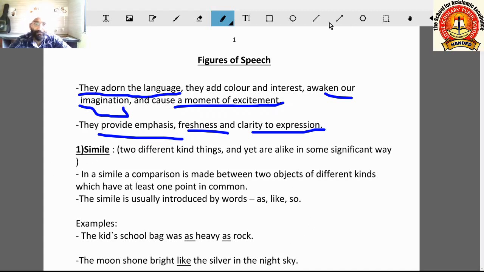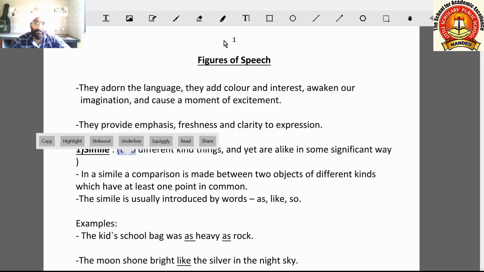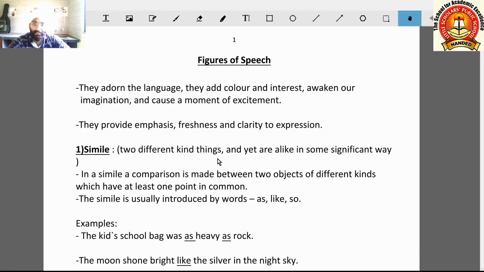First, simile. Simile figure of speech is used to show similarity in two objects or two things, two different things and yet alike in some significant way. Means what? Two different things are compared with each other, and yet they are alike.